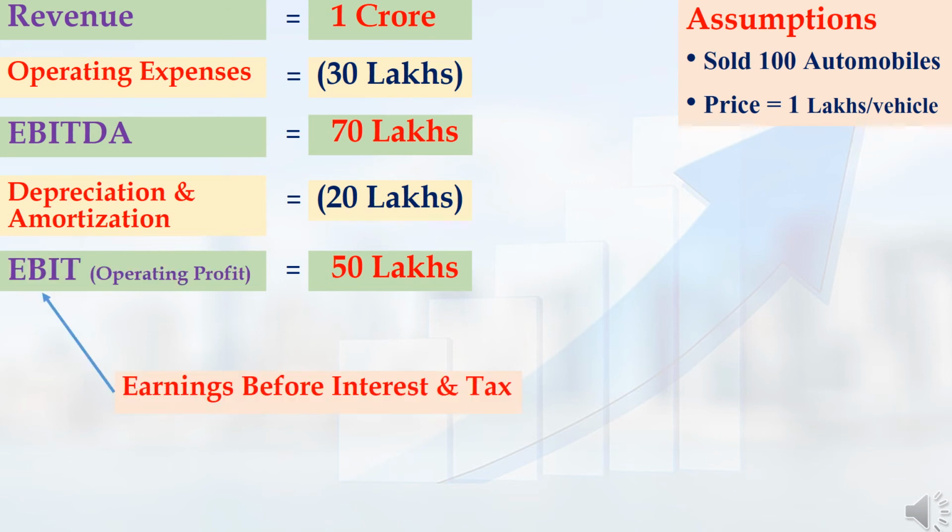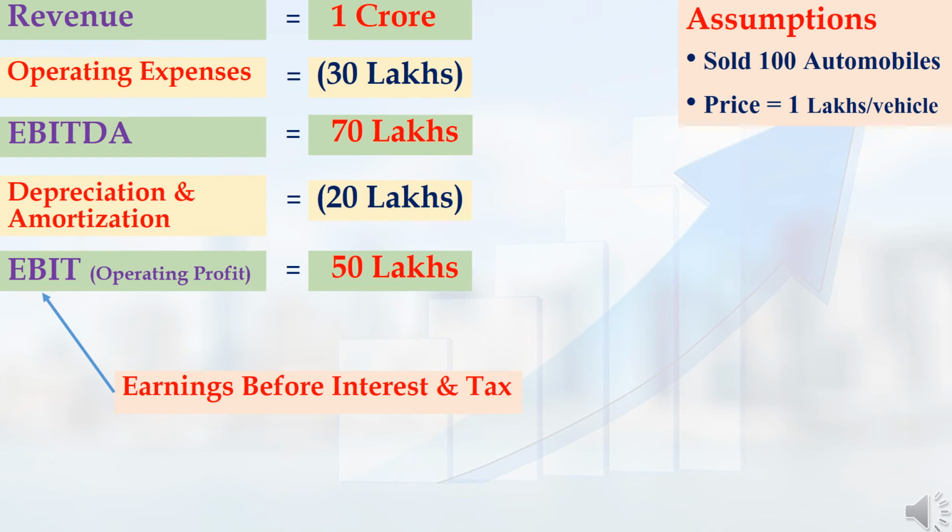After deducting depreciation and amortization from EBITDA, I will get EBIT, that is earnings before interest and tax. This EBIT is otherwise called the operating profit of the company. That means how efficiently a company creates profit from its core business can be understood from this operating profit.